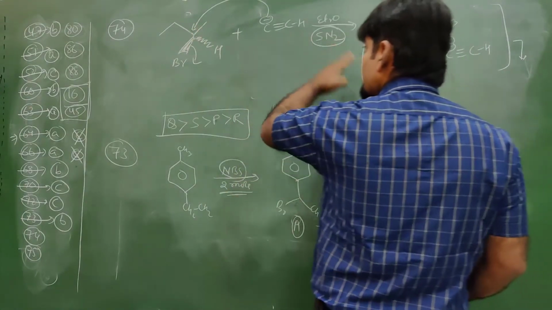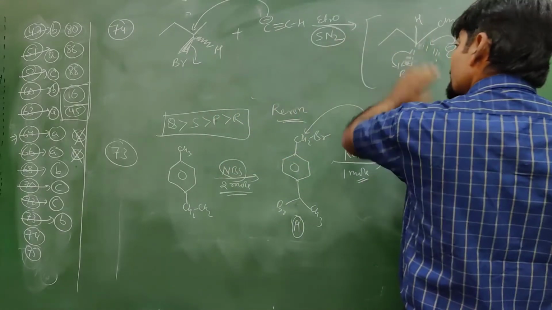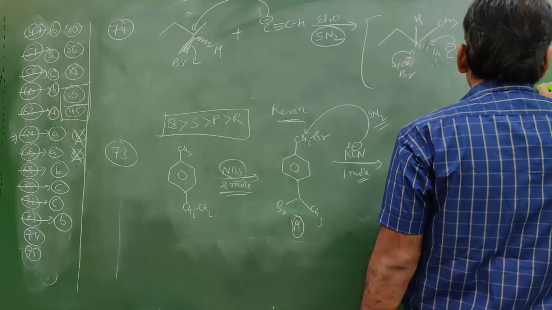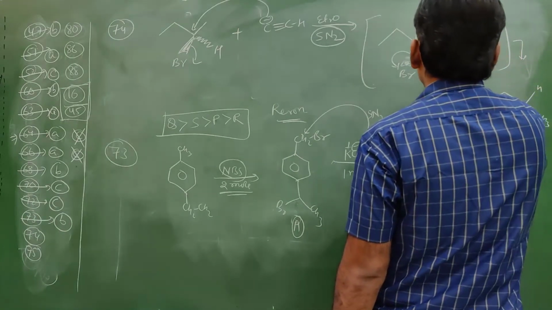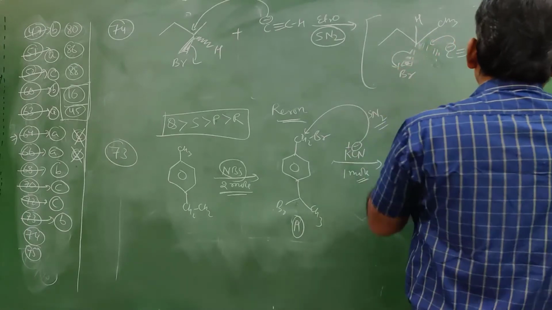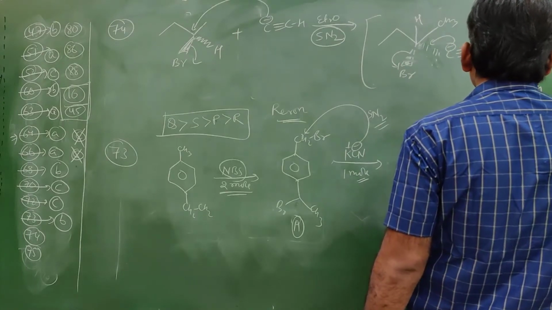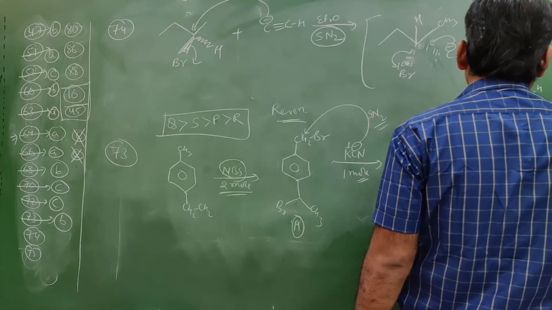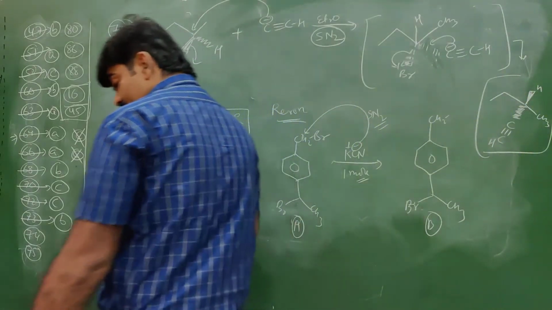So obviously the product must be chiral, and the product must have inverted configuration. So hydrogen, methyl will come to the front side, and this comes to the back side, C triple bond CH. So this product is formed with inversion of configuration.